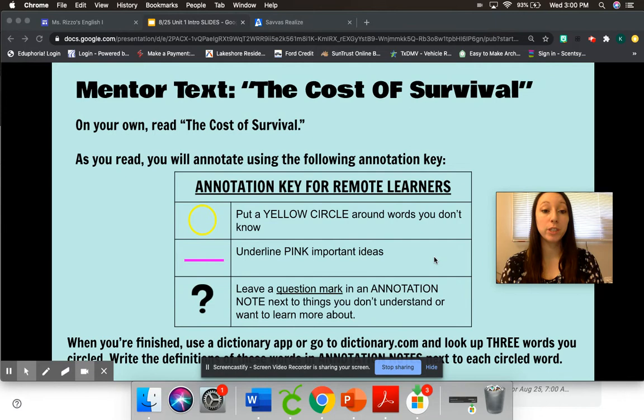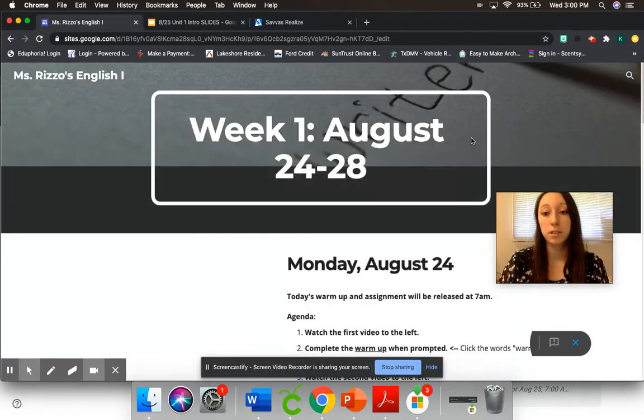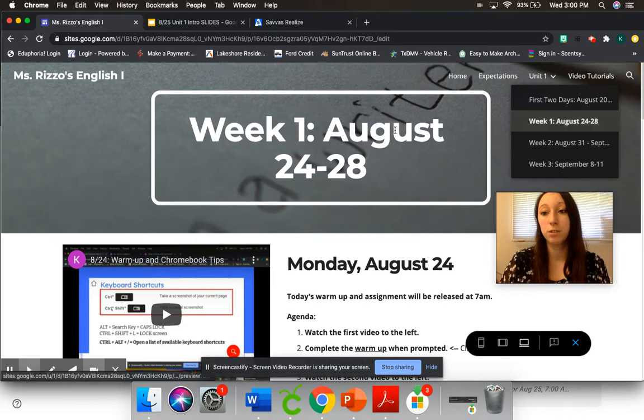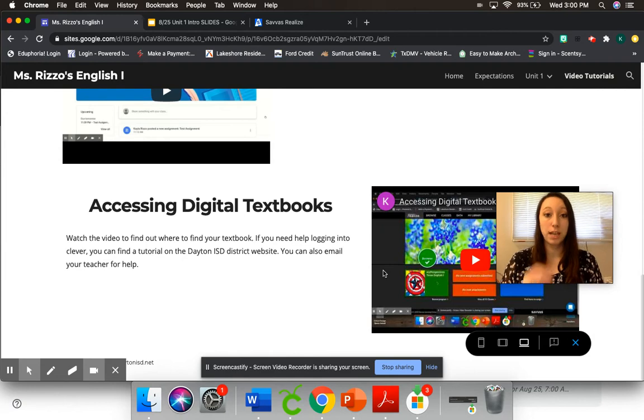Today, you guys are going to read the mentor text for our unit called The Cost of Survival. Remember, it's an argumentative piece, and as you read it, you're going to annotate on your own in your digital textbook using our annotation key. If you're not sure how to get to your digital textbook and find your assignment, you can go to one of the tutorial videos on my site. Up here it says video tutorials, and down here there is one for accessing digital textbooks.